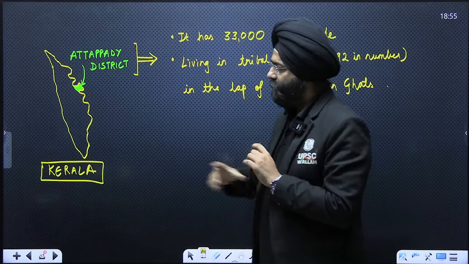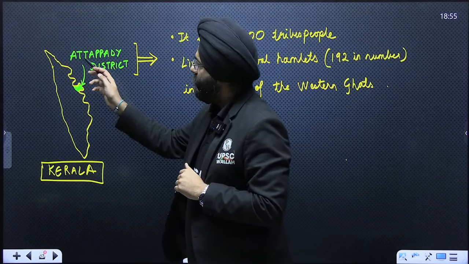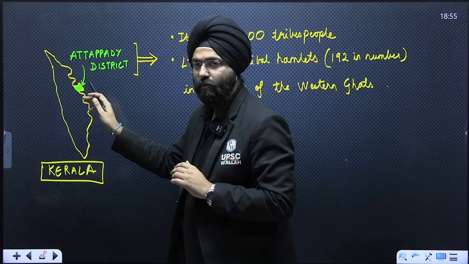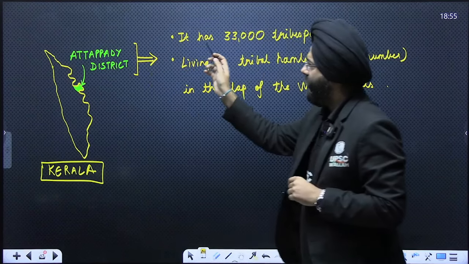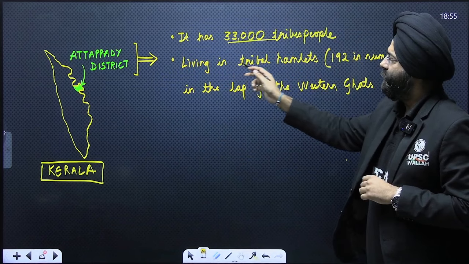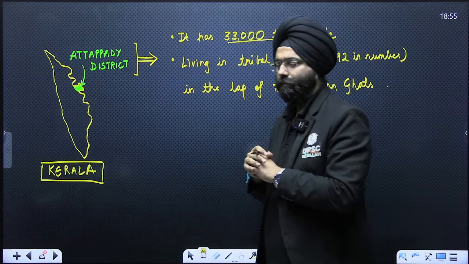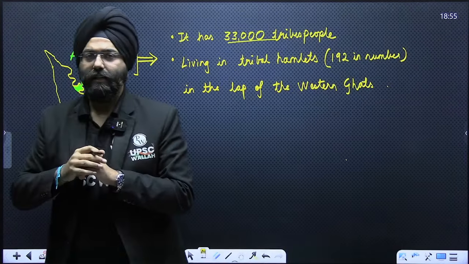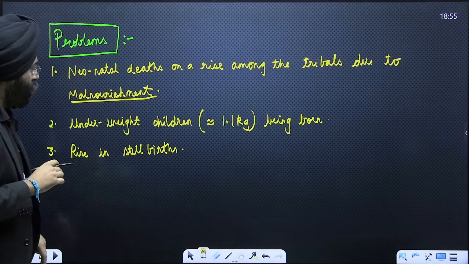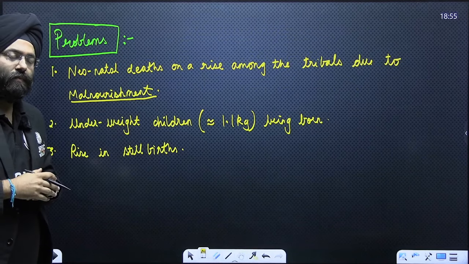If you see the map of Kerala that I've drawn here, this is the Attapadi district, right over here, which I've colored in green. Now, it has 33,000 tribal people living in the tribal hamlets, which are 192 in number, in the lap of the Western Ghats. Now, this is a basic detail that the article mentions. Now, what is happening over here, we need to understand. What were the observations made and mentioned in this article?